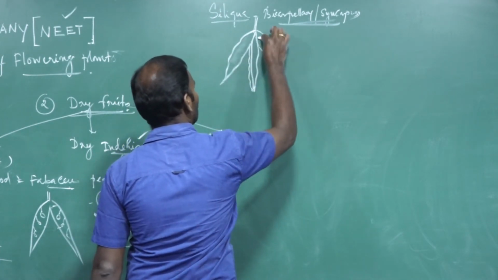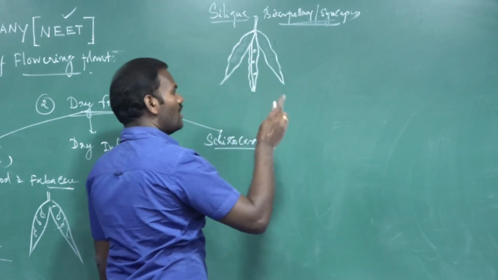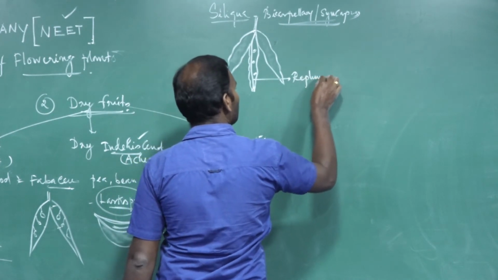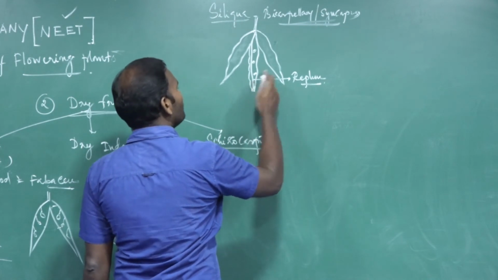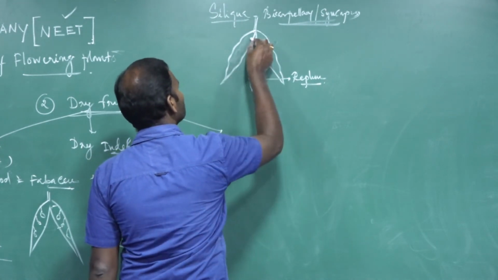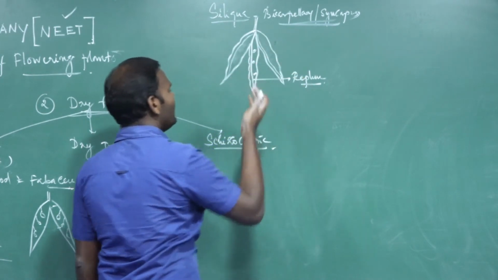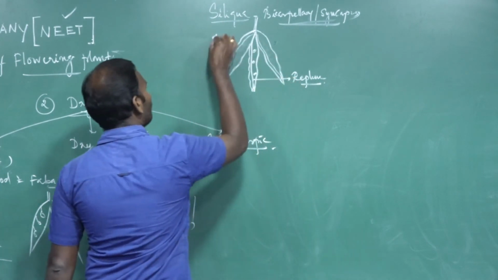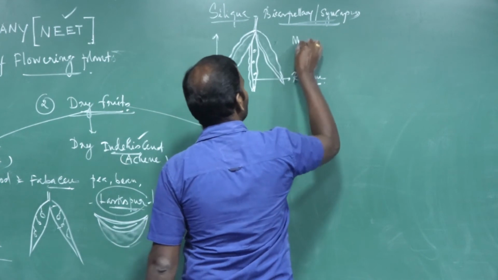So one house, another house. It is basically unilocular, but due to the formation of a false septum called replum, it becomes bilocular. How do they dehisce? Both halves dehisce from base towards the apex. For example, mustard.